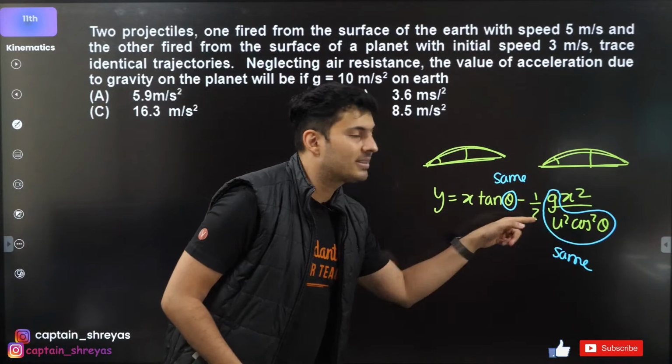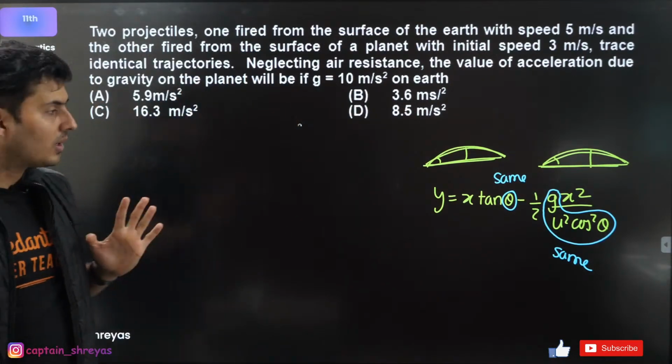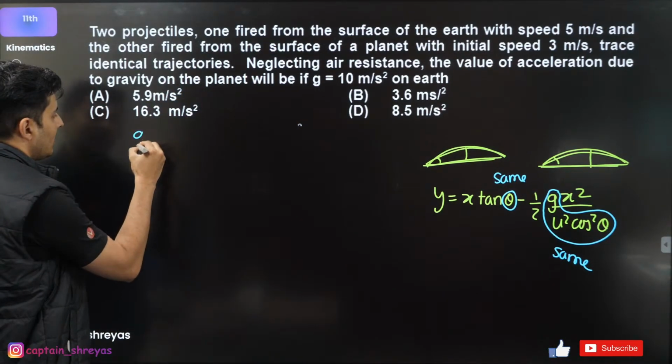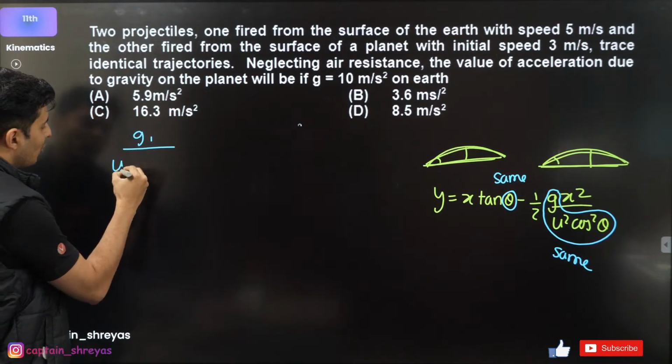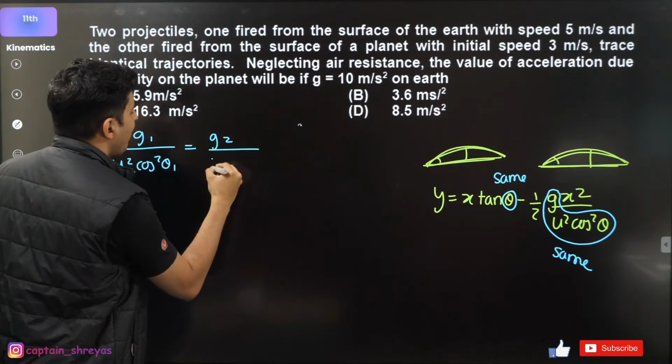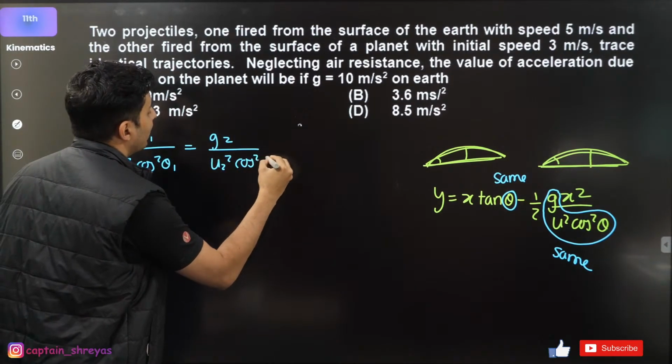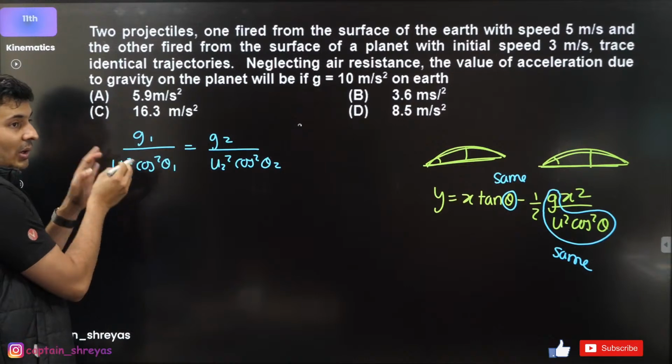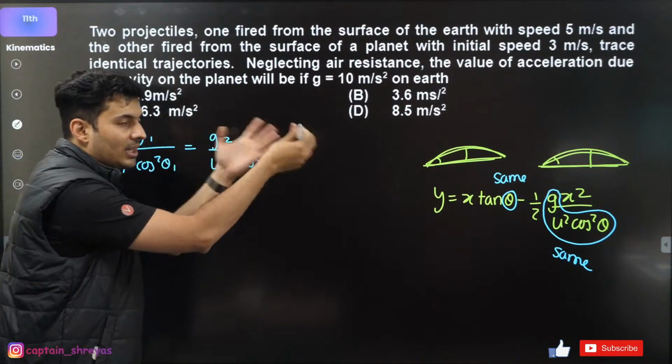Theta will be the same and this quantity will also be the same. Yes or no? That means g1 / (u1^2 cos^2 theta1) will be g2 / (u2^2 cos^2 theta2). This is for the particle on planet 1. This is for the particle on the other planet.